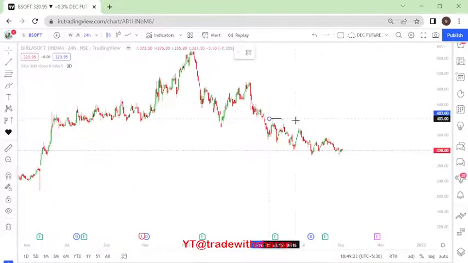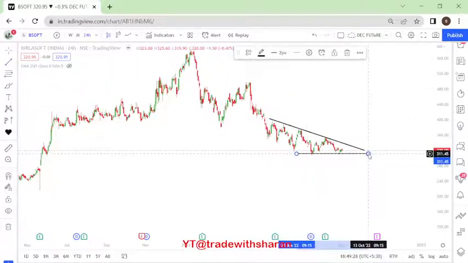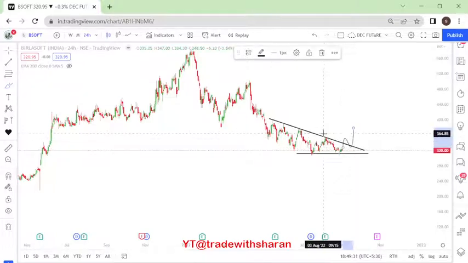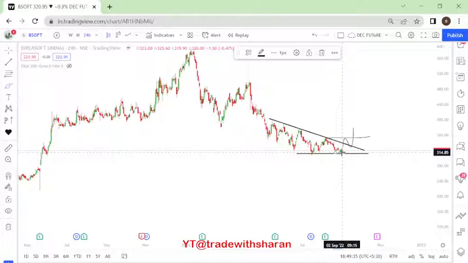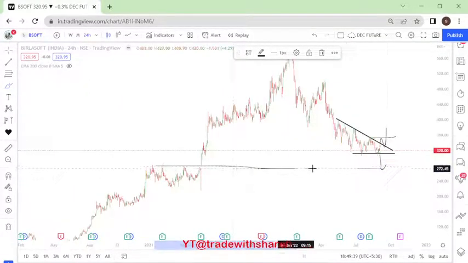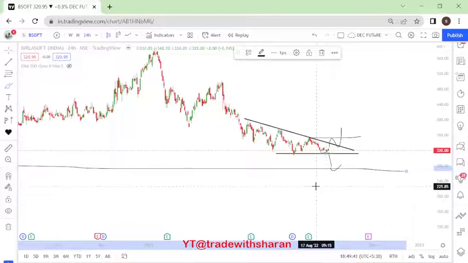Some people may call this a descending triangle, which I don't mind, right? As long as the price takes a support here and crosses above again the 352 level, which is important. If it breaks this 314 level, we might get to see a little more downside till this level, right? This is about Birla Software. Now we move to the next one.